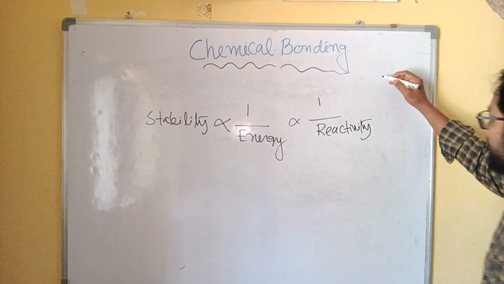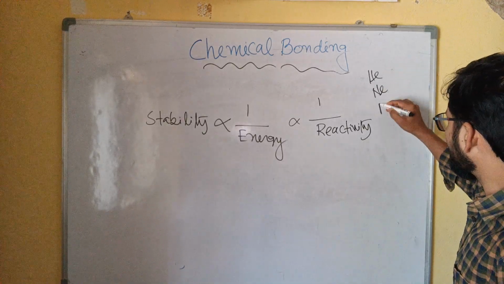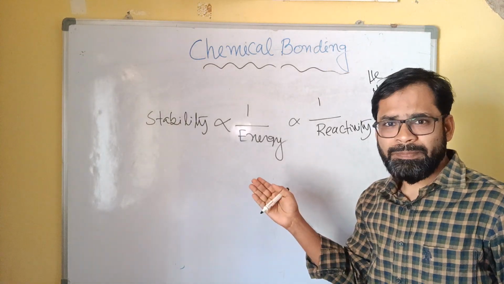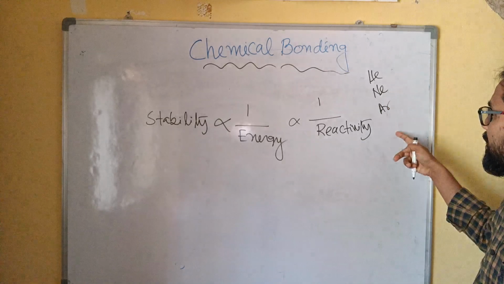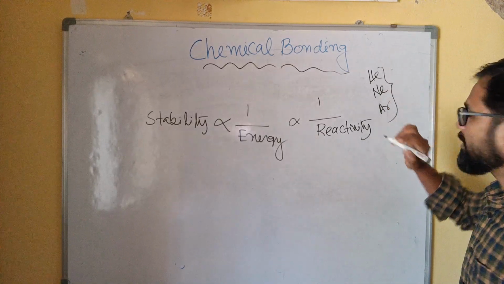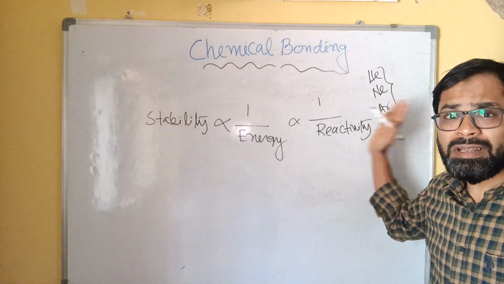That's why helium, neon, argon, krypton, xenon, all noble gases, we call inert gases. They are very stable, and very stable means less reactive. Inert, that's why they are called inert gases.